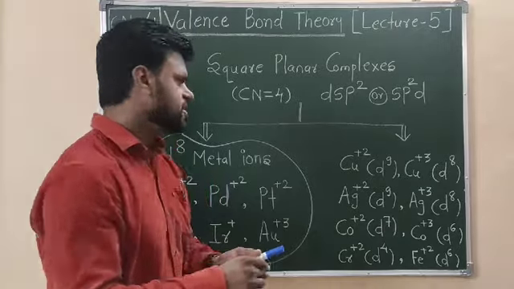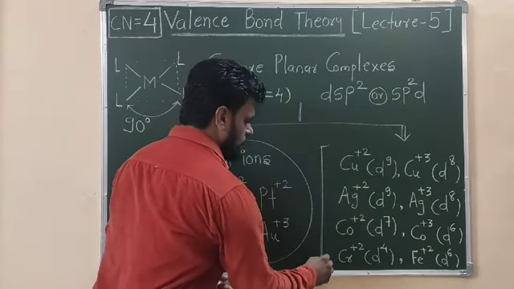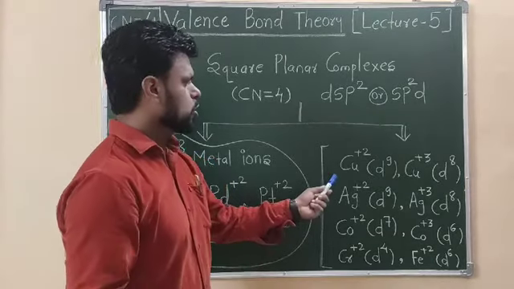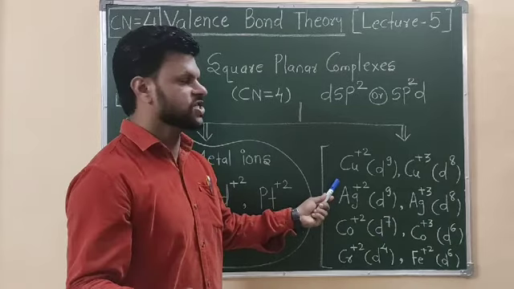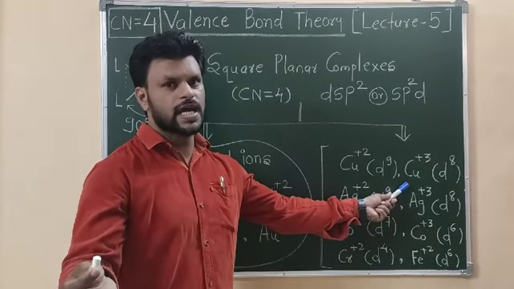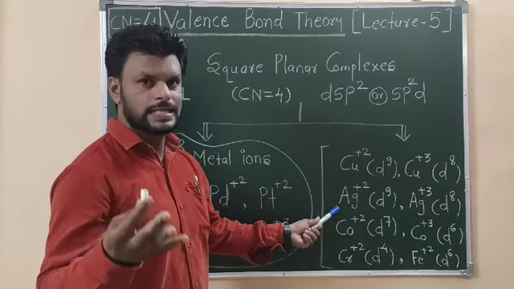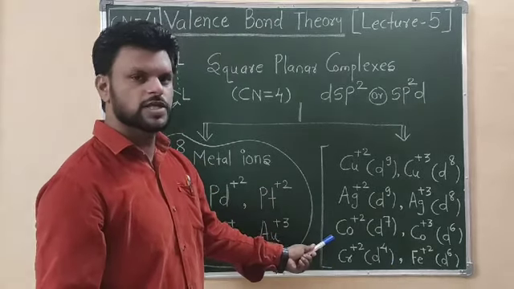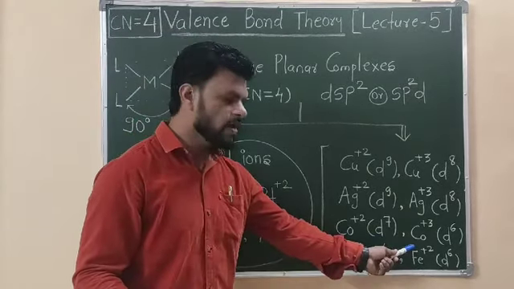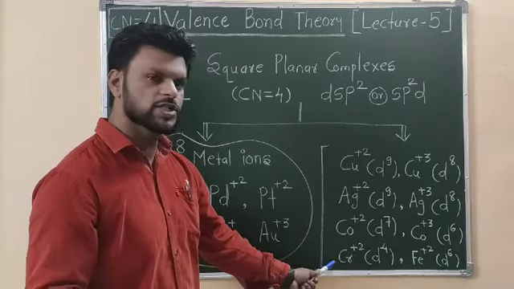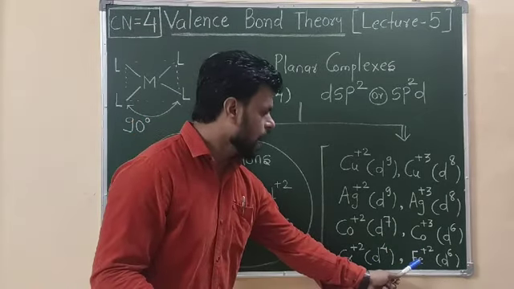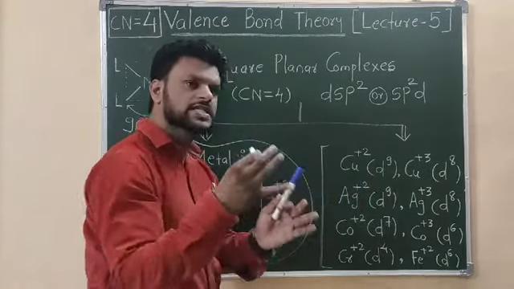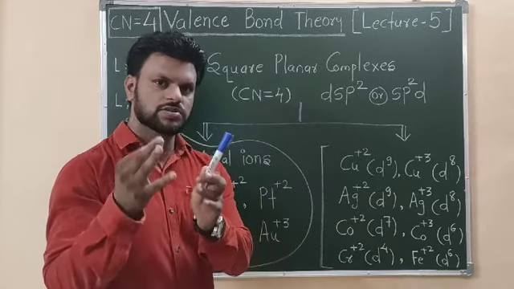But studies have proven that square planar complexes can also be formed by different metal ions such as copper +2, d9 configuration, copper +3, d8 configuration, silver +2, d9 configuration, silver +3, d8 system, cobalt +2, d7 system, cobalt +3, d6 system, chromium +2, d4 system, and iron +2, d6 system. And these are the metal ions having such electronic distributions.